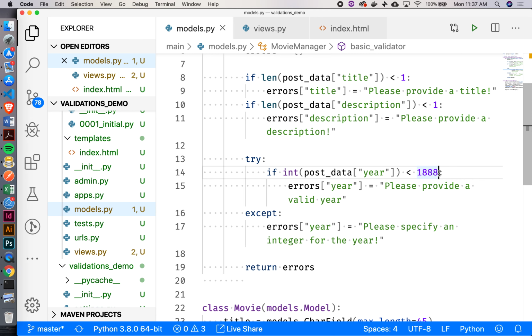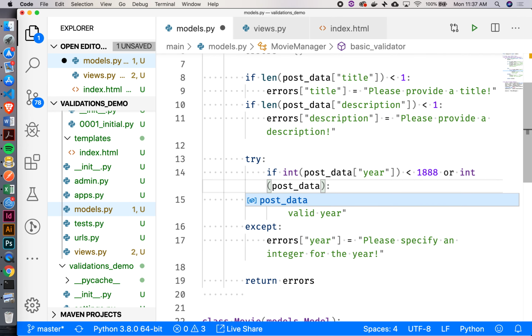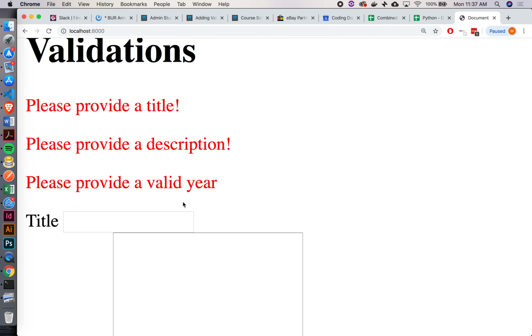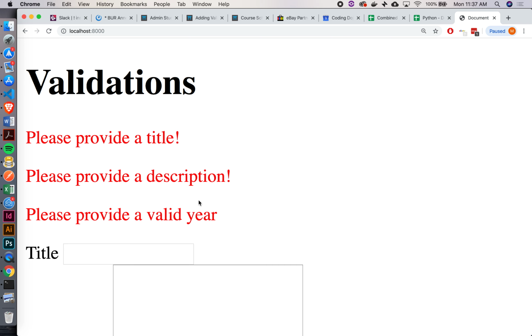So if, whoops, or int post data year is greater than 2019. We could do that as well, right? So if I try to go 2025, we're still getting please provide a valid year, right? Because we're outside of the range that we're accepting.